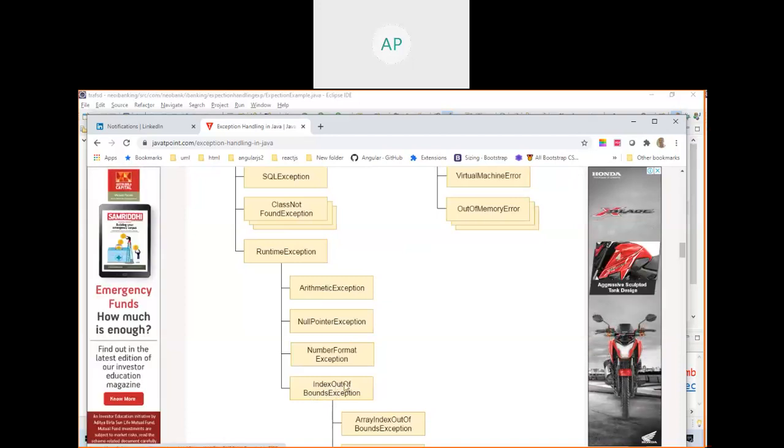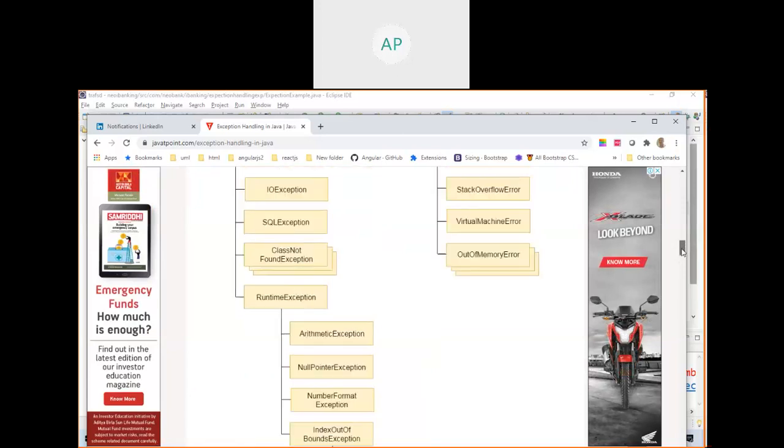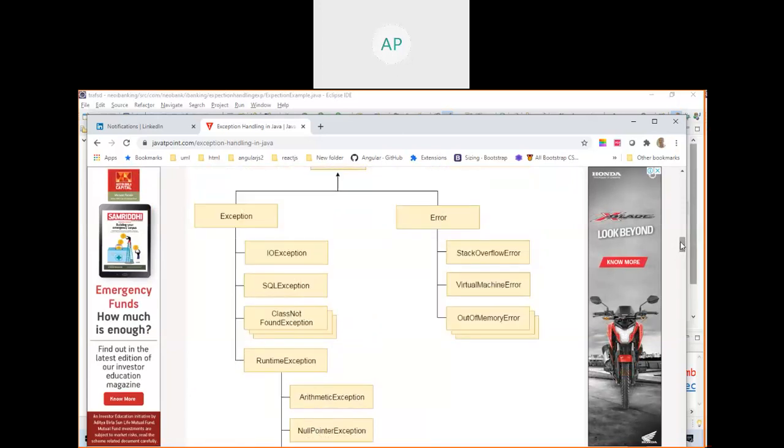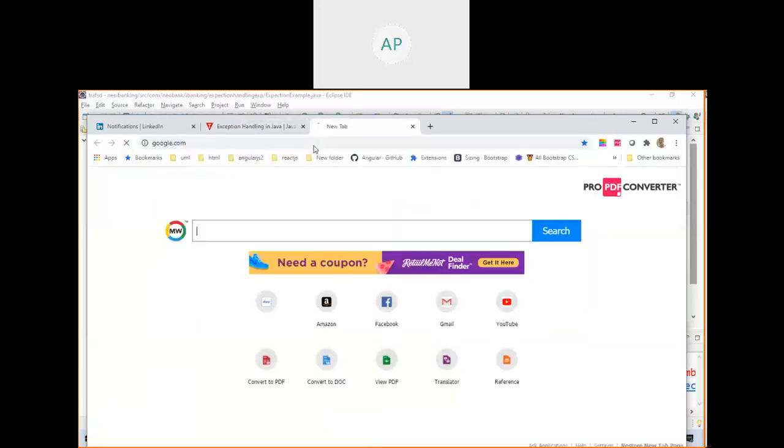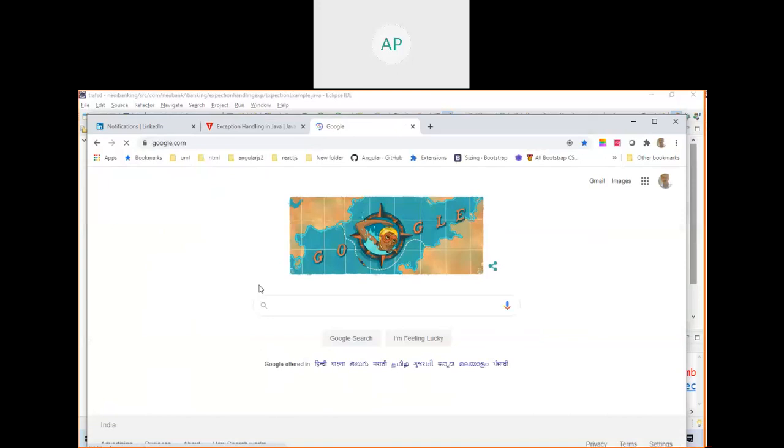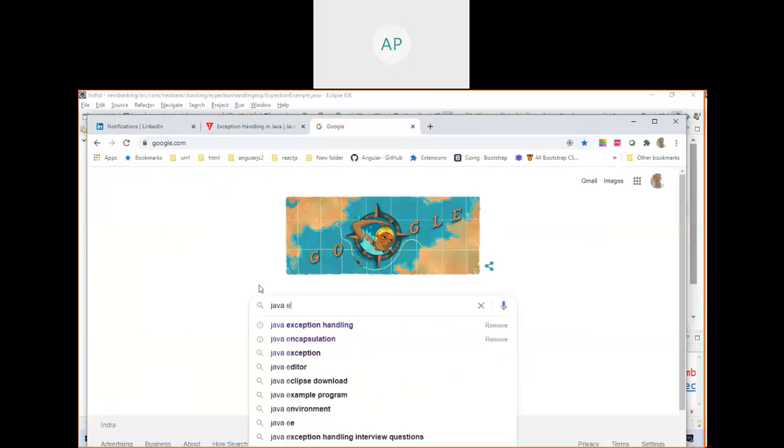When will you get index out of bound? When you have an array of 5 and you are trying to access a value from the sixth location, then it will throw an array index out of bound exception. There is also string index out of bound exception, and out of memory is not an exception but an error. So these are all the problems, and Java has created n number of classes for them.